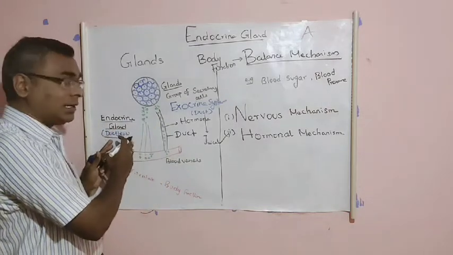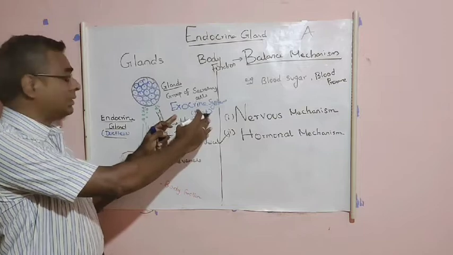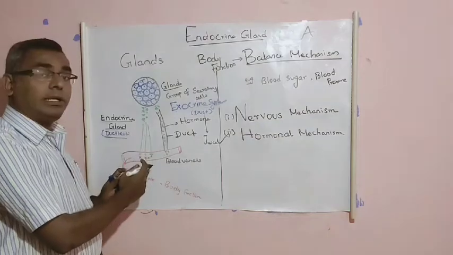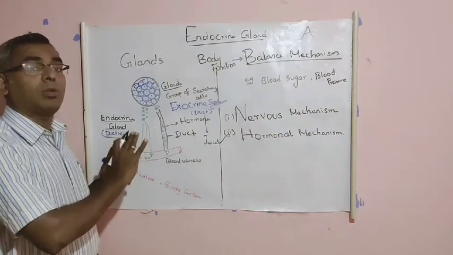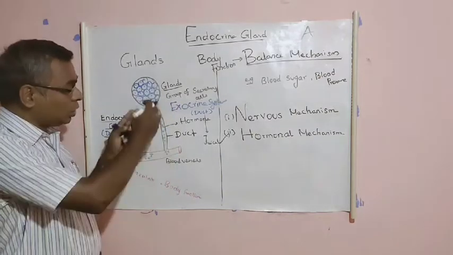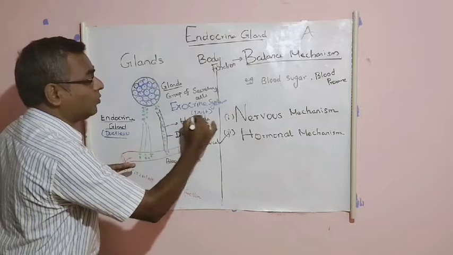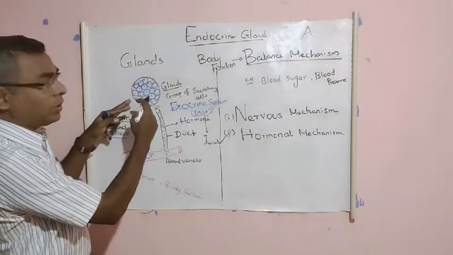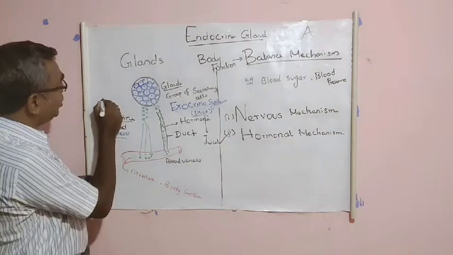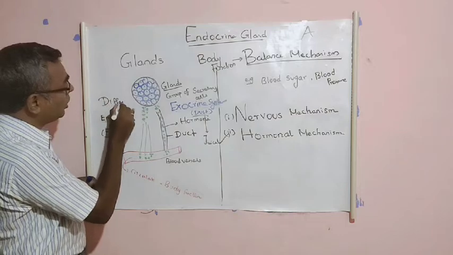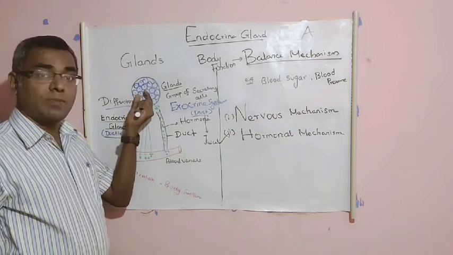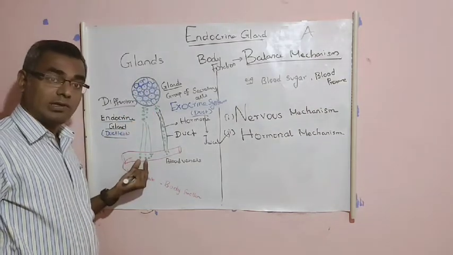Endocrine gland is the ductless gland. Exocrine is the duct gland. In the endocrine gland, it secretes the hormone directly into the blood without any mediator or any tube-like substance. In the exocrine gland, it secretes the substance through a tube-like structure, that is called a duct. In the endocrine gland, how is this hormone secreted without any assistance? It is secreted through the mechanism called diffusion. All of you are aware of diffusion. What do you mean by diffusion? Movement of a substance from higher concentration to lower concentration.